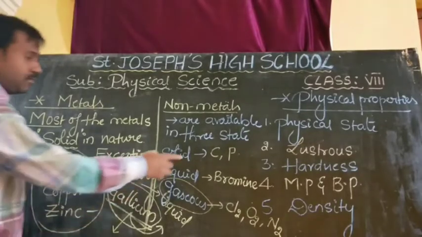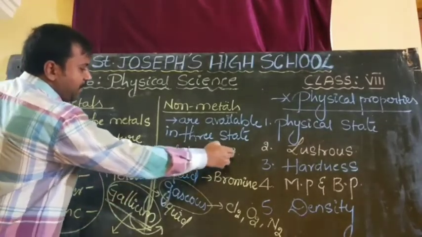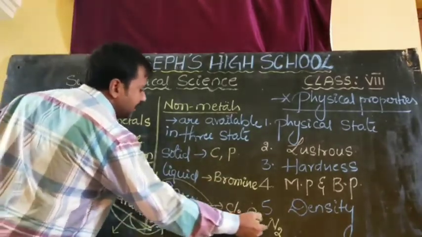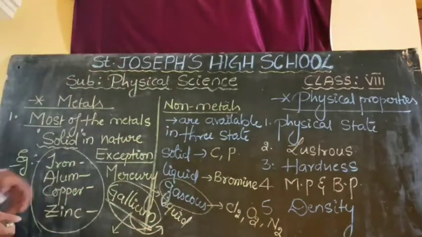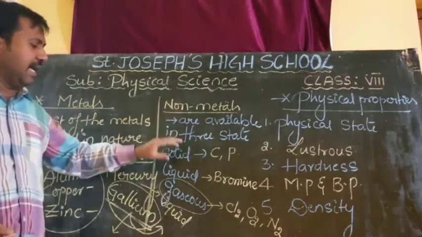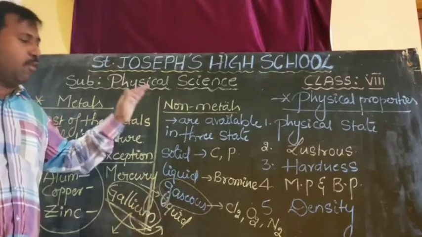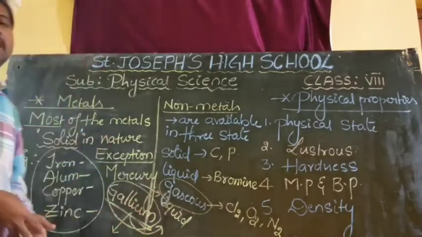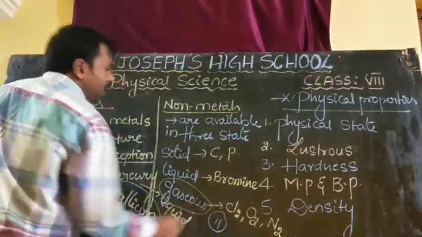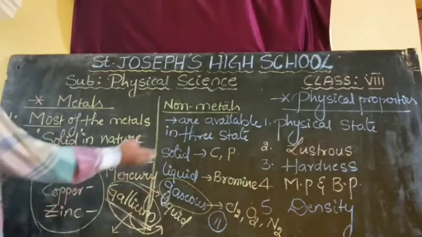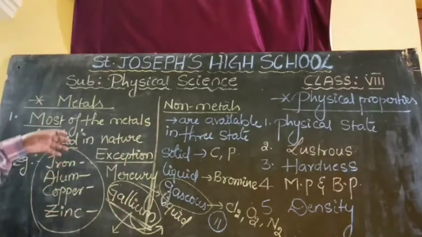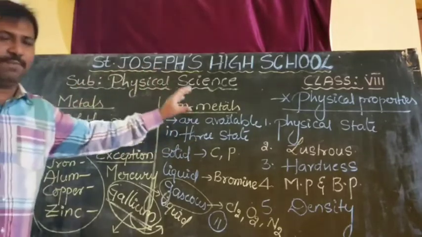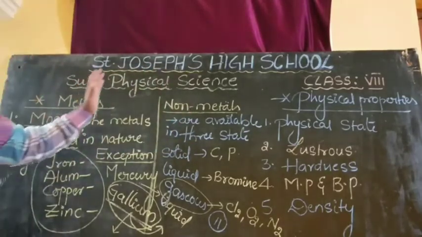In solids, carbon and phosphorus. In liquid state, bromine. In gaseous state, chlorine, oxygen, nitrogen. But the statement is, most of the non-metals are gaseous in state. Approximately 11 non-metals are gaseous, one is liquid and the remaining are all in solid state. So this is the physical state of metals and non-metals.